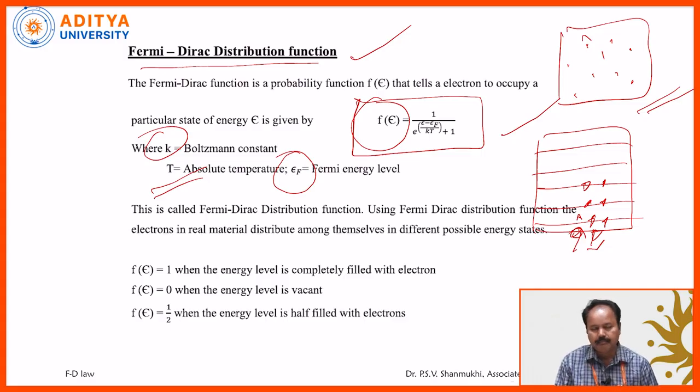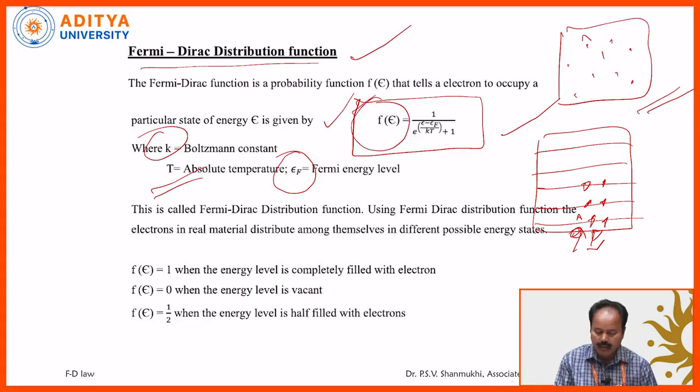Coming again, the distribution of free electrons among various energy levels is led by the FD law. That FD law is a mathematical expression given by f(E) = 1/(1 + exp((E - Ef)/kT)). Exponential means e power. In this, k is the Boltzmann constant, T is the absolute temperature, and Ef is called the Fermi energy level. One by one, let us discuss each term.